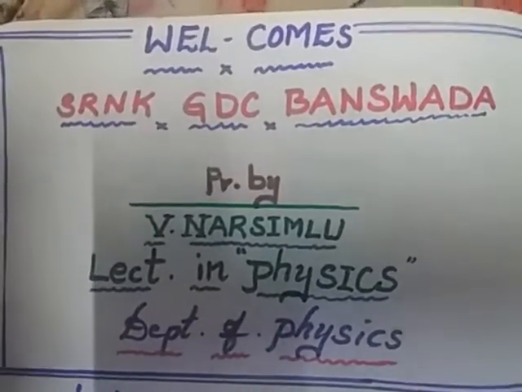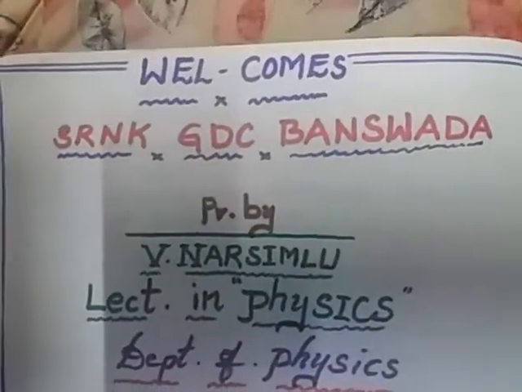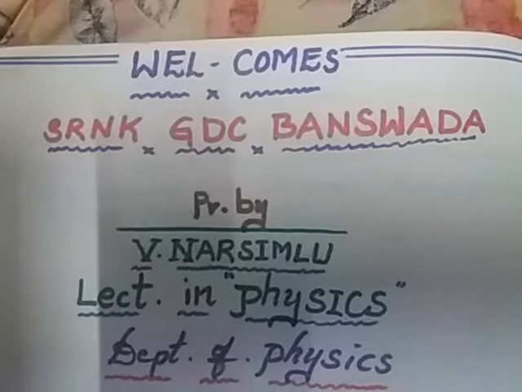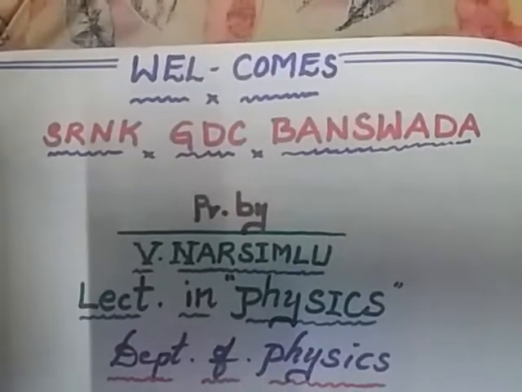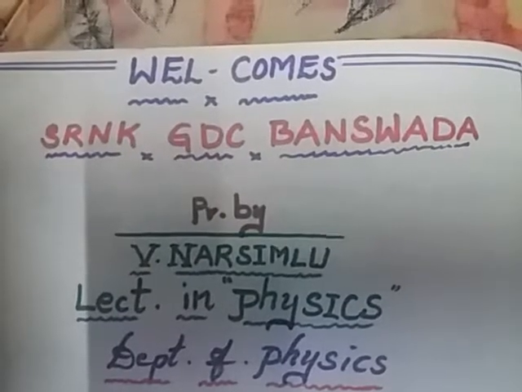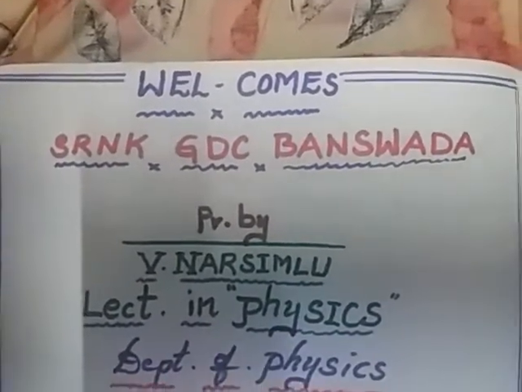According to the Bose-Einstein distribution law, Ni by Gi is equal to 1 by e to the power of alpha plus beta Ei, minus 1.